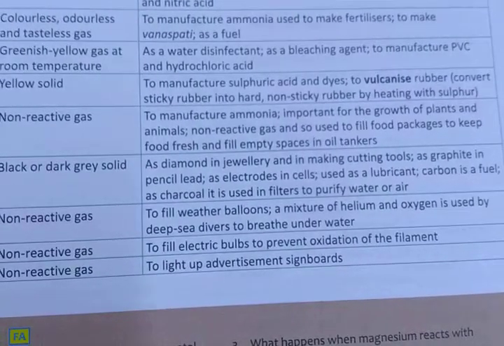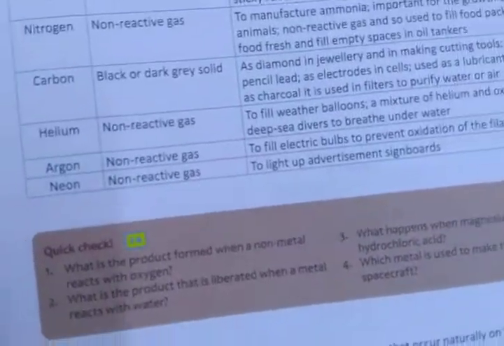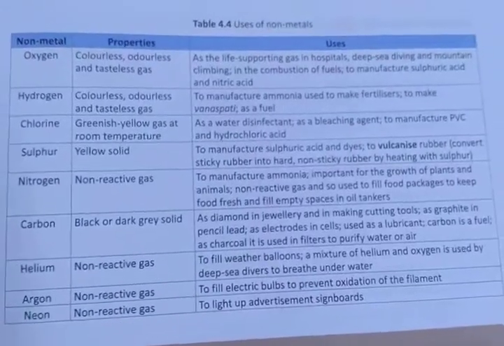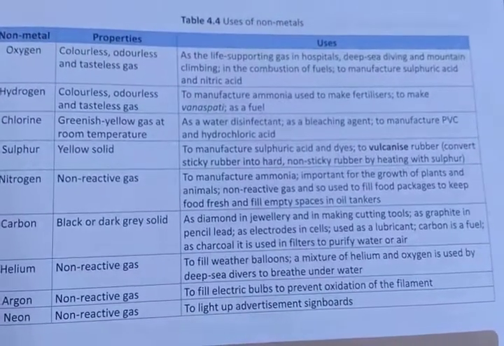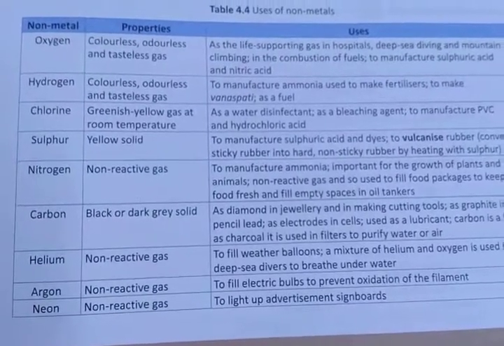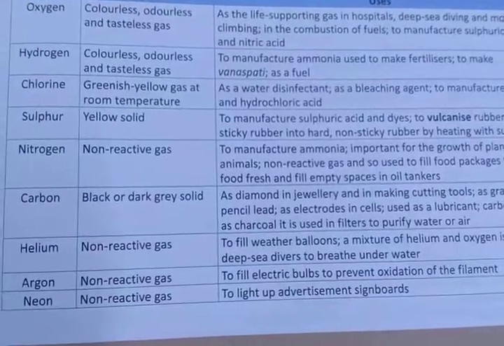Argon is especially used to fill electric bulbs to prevent the oxidation of the filament. In the bulb filaments you might have seen, argon is used to prevent the oxidation of the filament. And the last one, neon. Neon is a non-reactive gas which is especially used to light up advertisement signboards.